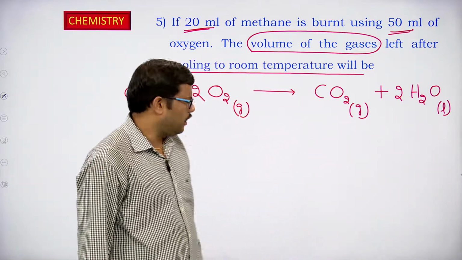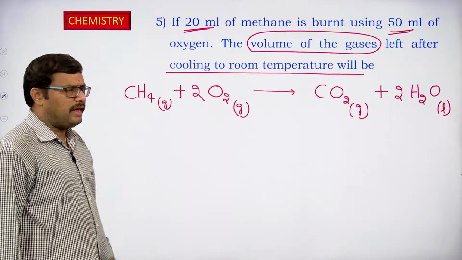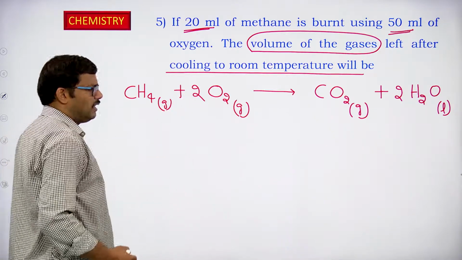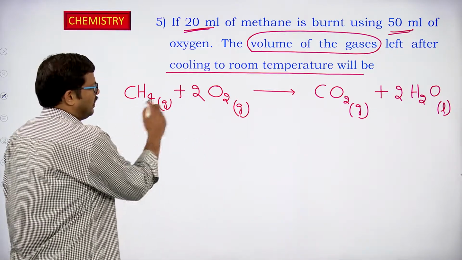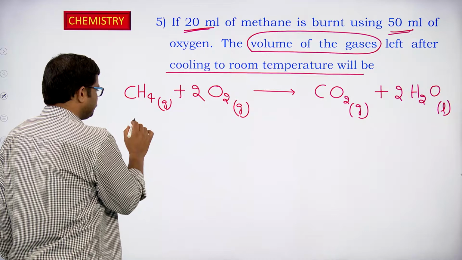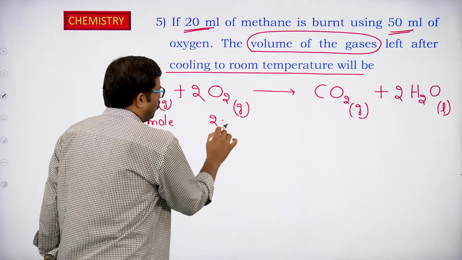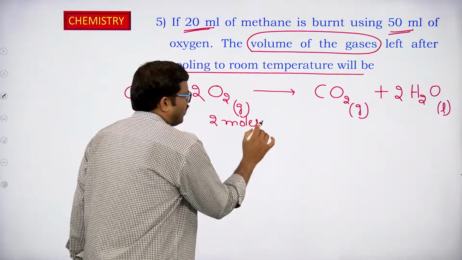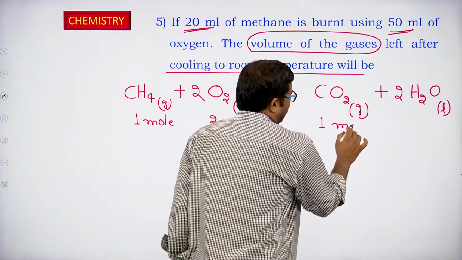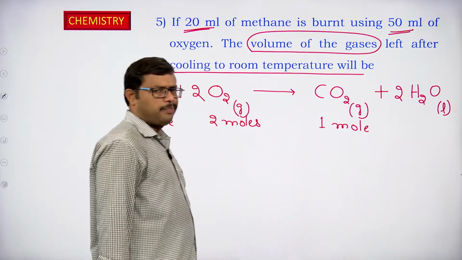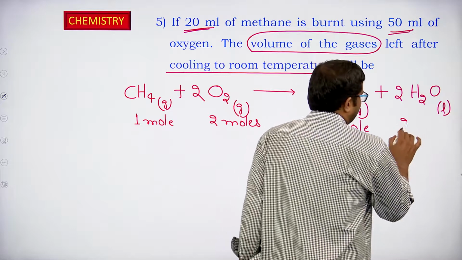Now, if we are applying the concept of moles in the form of volume to the reactants as well as the products, we can say 1 mole reacting with 2 moles of oxygen, and we are getting 1 mole of carbon dioxide, and of course 2 moles of water is obtained.